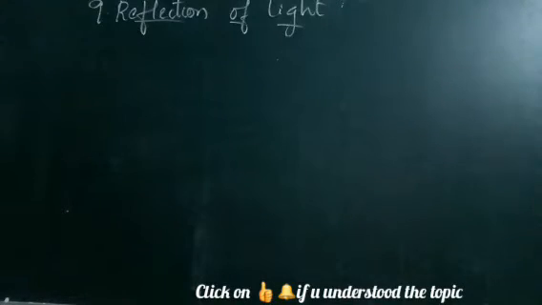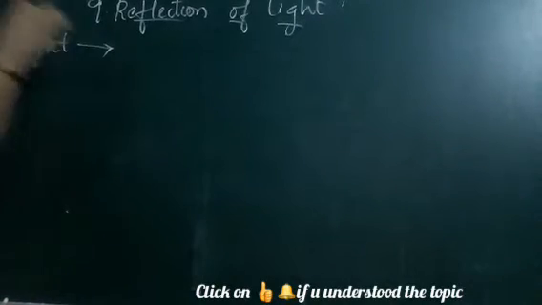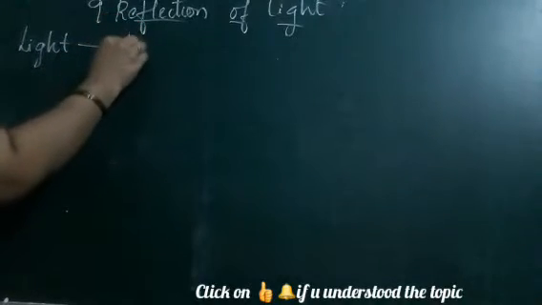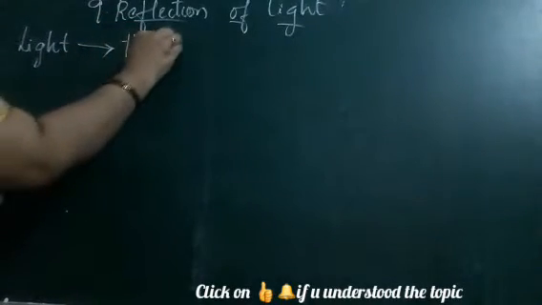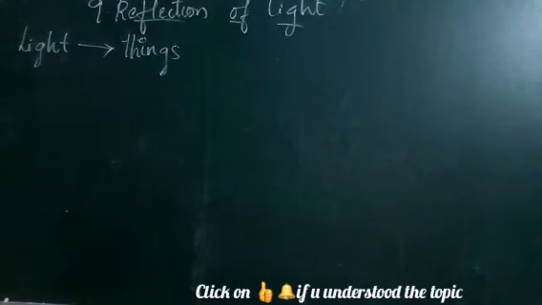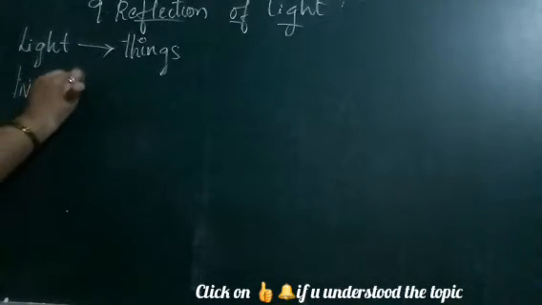So let us continue. What is light actually? See, when we are sitting in a room, are we able to see objects when there is no light? That is, it is in dark. Can you see the objects, anything which is present in your living room? No, no. So we need light, isn't it? When we switch on the light, then only we will be able to see the objects that are present in the room. In the absence of light, we cannot see anything. If there is light, then only we are able to see the things.